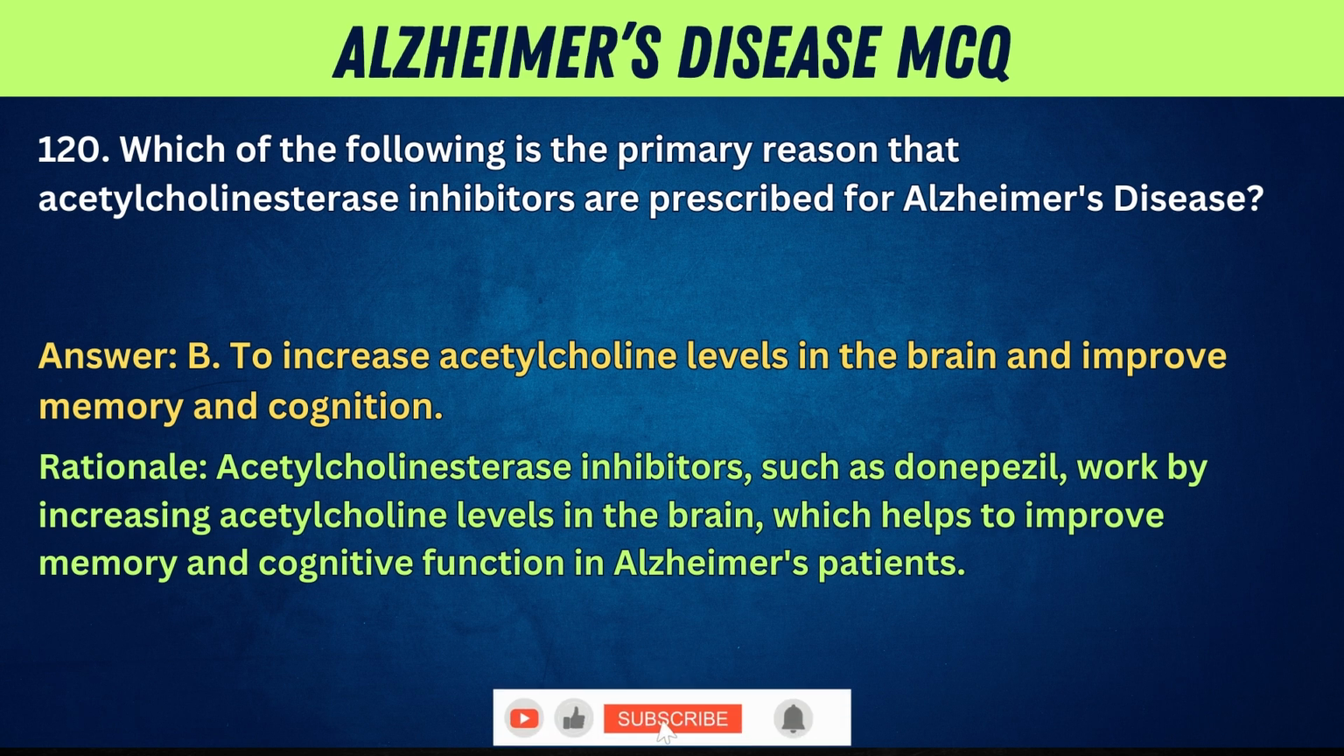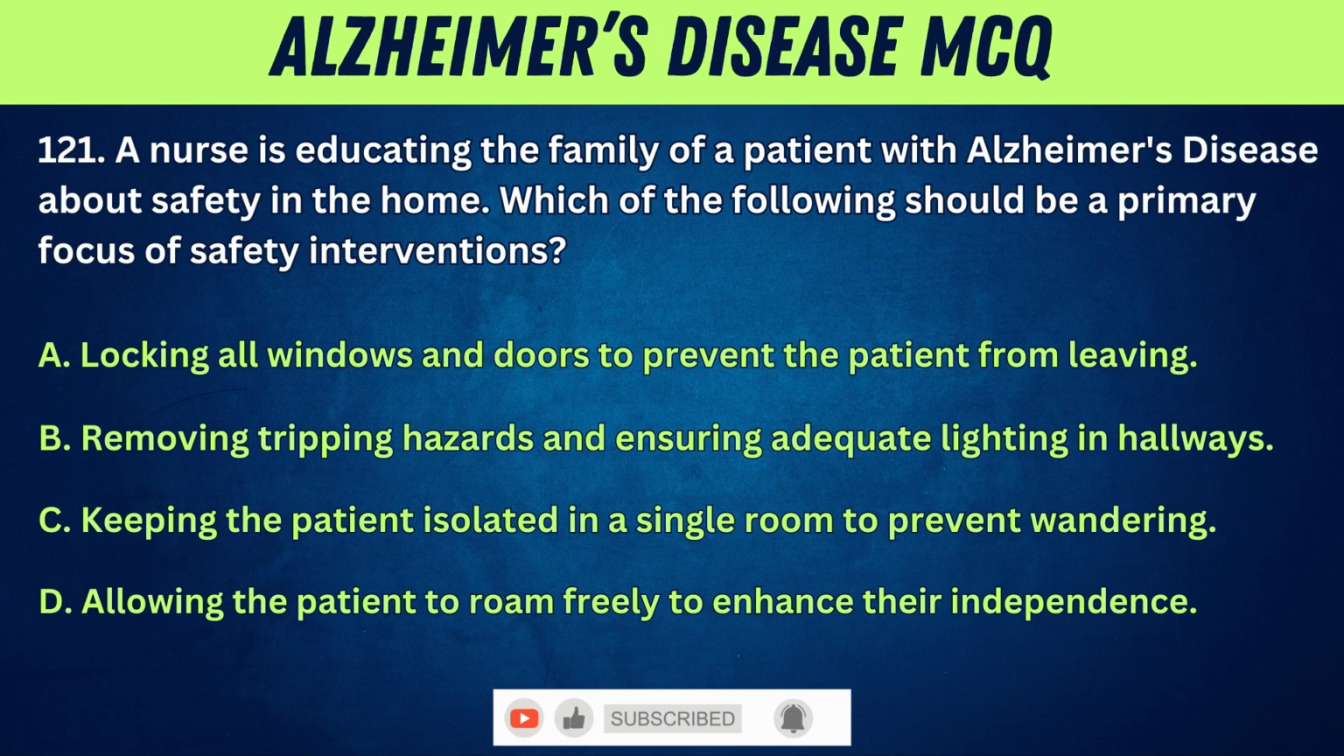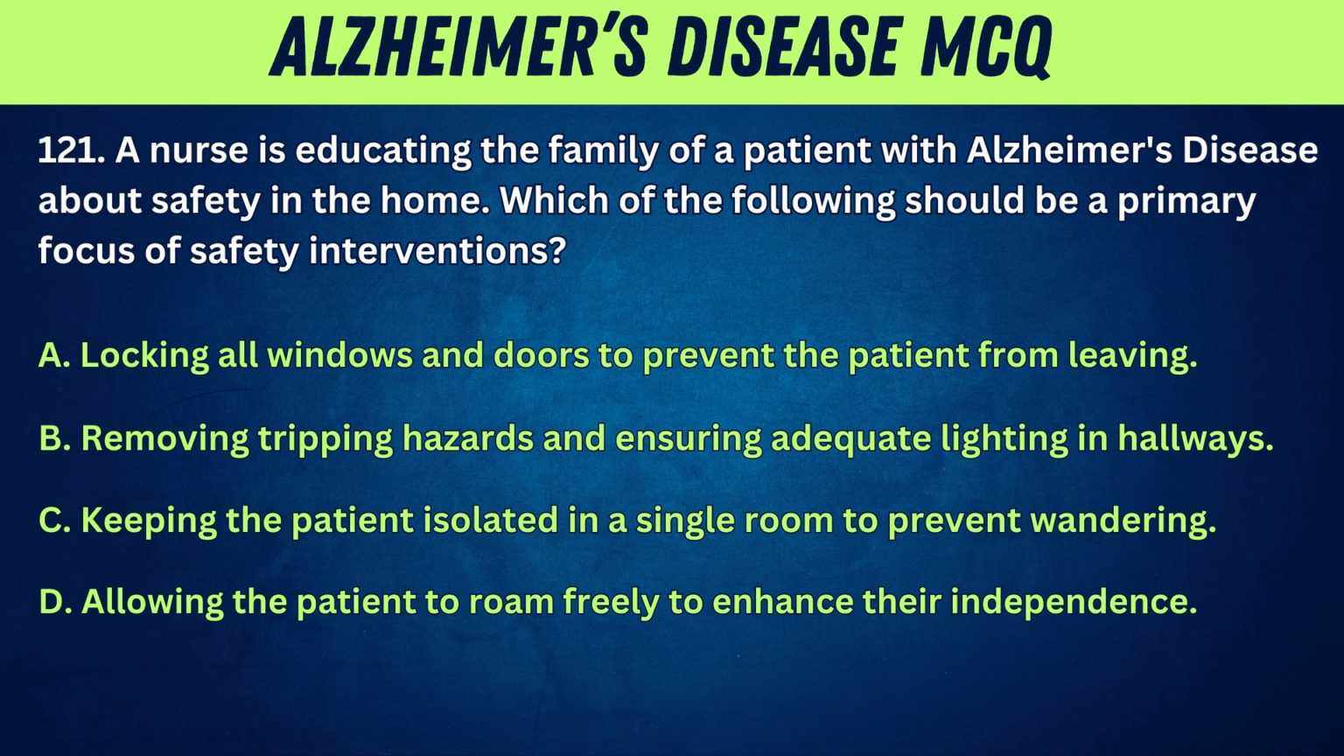121. A nurse is educating the family of a patient with Alzheimer's disease about safety in the home. Which of the following should be a primary focus of safety interventions? A. Locking all windows and doors to prevent the patient from leaving. B. Removing tripping hazards and ensuring adequate lighting in hallways. C. Keeping the patient isolated in a single room to prevent wandering. D. Allowing the patient to roam freely to enhance their independence.